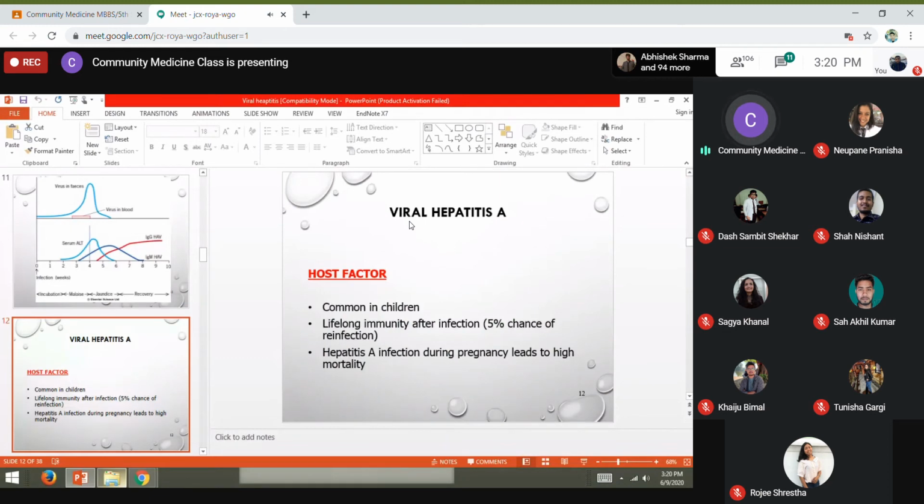The severity of this disease increases with age, so as the person gets adult or elderly, the severity is more. During pregnancy, it carries a high mortality, and there is no transplacental transmission.